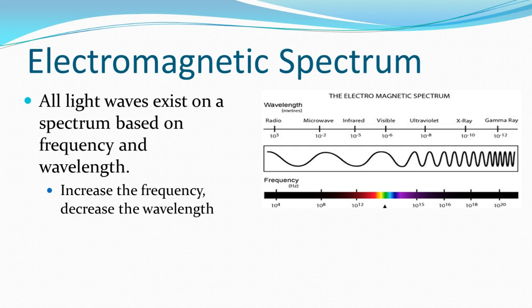So if we increase the frequency, we decrease the wavelength. We see that as it moves to the right. So over to the right we have high frequencies, short wavelengths. This means high energy. Gamma rays have the highest energy on the electromagnetic spectrum.